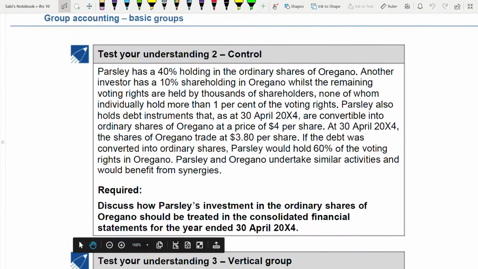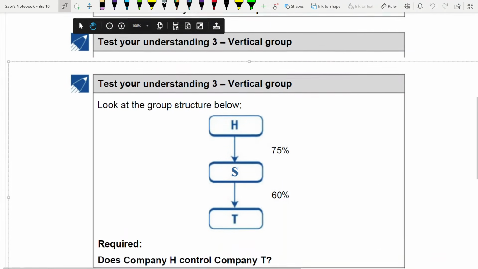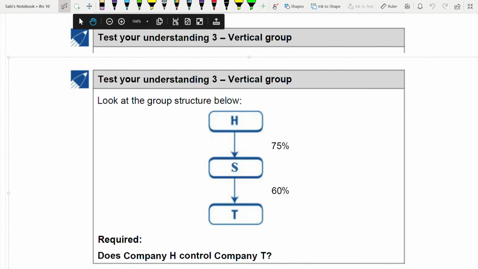There are two questions here. One is test your understanding 2 and the other one is test your understanding 3. Before I attempt 2, let me finish with test your understanding 3 because this is easier than test your understanding 2. But please understand, in your SBR exam, they will not ask you straightforward questions like this. Okay? This is only for the learning purpose, okay?